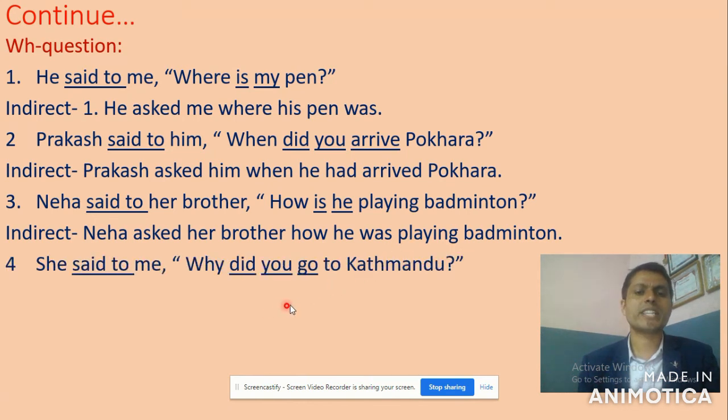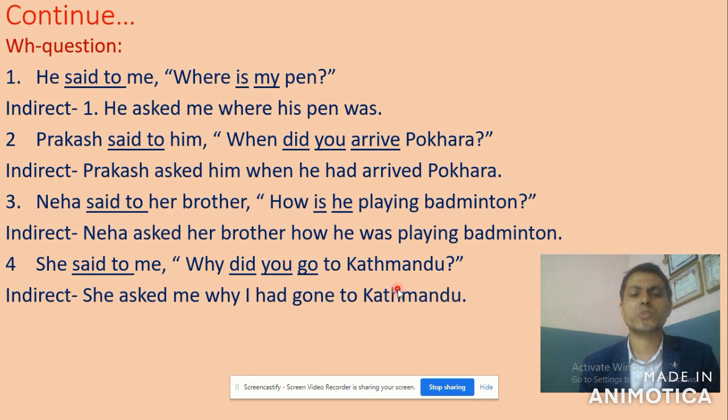Okay, now number 4. She said to me, why did you go to Kathmandu? Here, she asked me. As a connective we use why. She asked me why. Now you, the pronoun changes. How to change the pronoun? The second person pronoun changes according to the object of the reporting verb. So me. She asked me why I had gone to Kathmandu. Full stop. Now see its answer here on screen. She asked me why I had gone to Kathmandu.